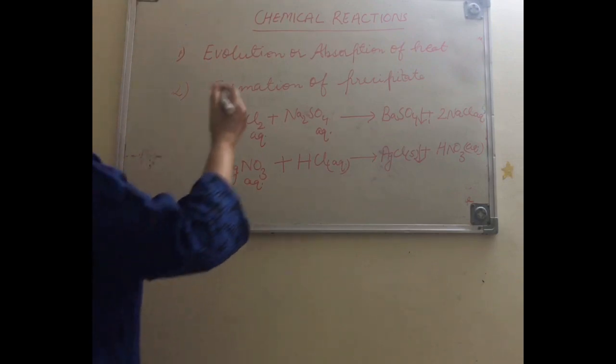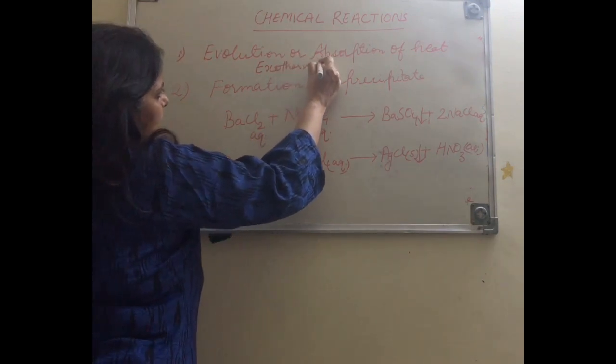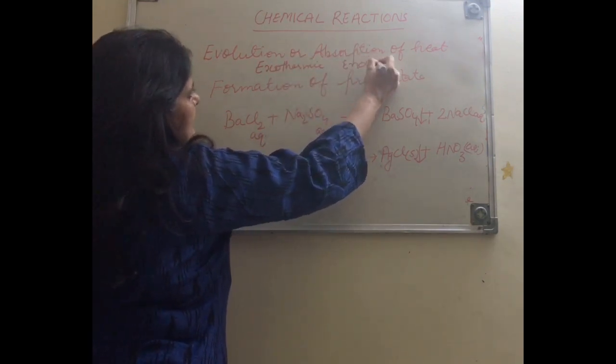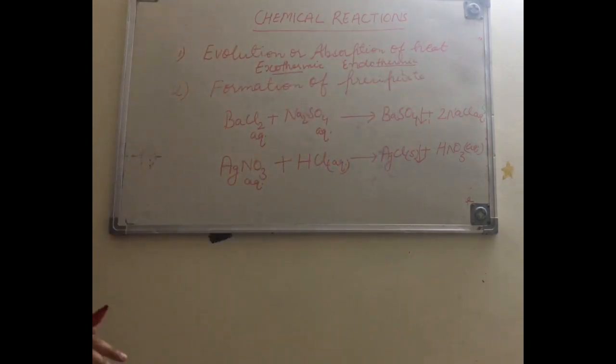So on the basis of energy changes, reactions are divided into exothermic and endothermic. Exothermic क्या थी, जिनमें energy release हो रही है. When energy is being released, we call it exothermic, and when energy is being absorbed, we call it an endothermic reaction. So when ammonium chloride is dissolved in water, an endothermic reaction takes place. It means the temperature of the system will decrease.